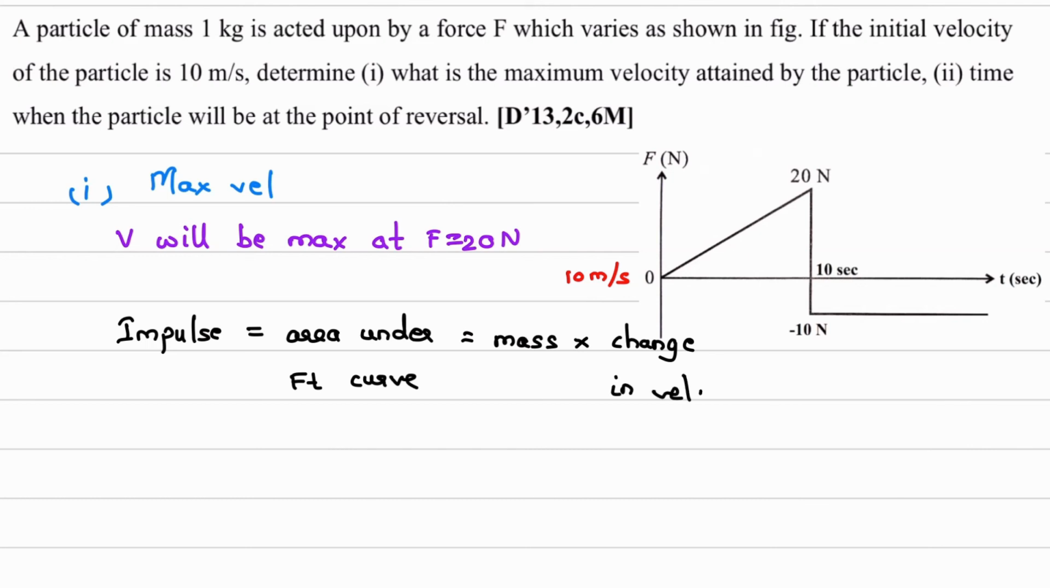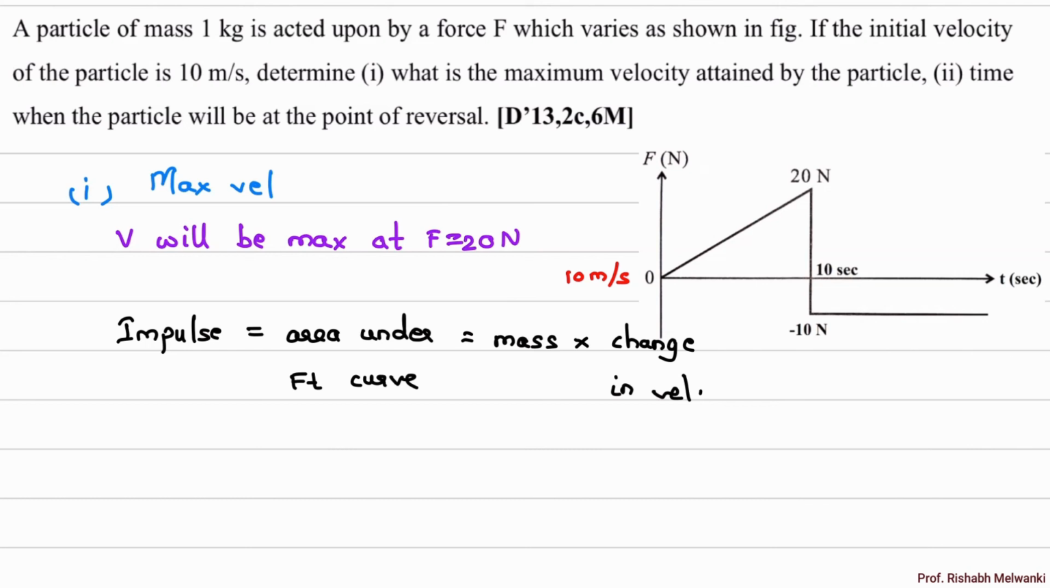Okay, so we'll consider first the area under this triangle, the area under this line from 0 to 20 Newton. Why? We have to calculate velocity at this location. Velocity will be maximum over here, and initial point we will consider 0, when time is 0. So what will be impulse? It is area under the F-t curve.